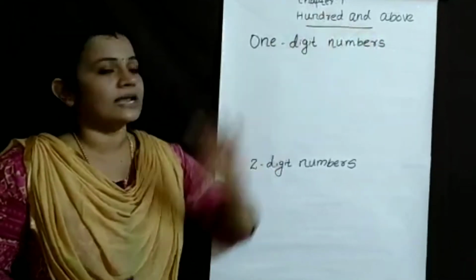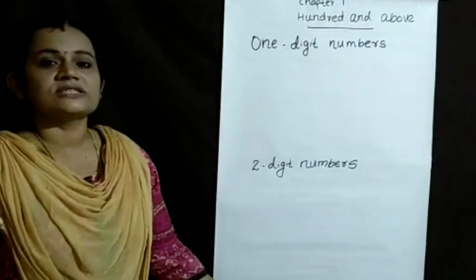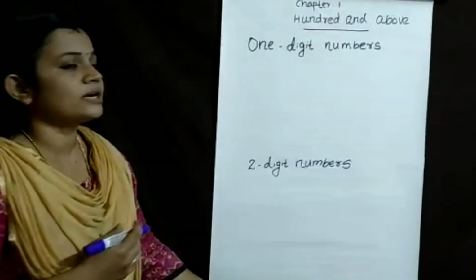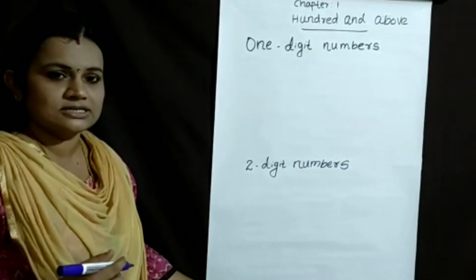Chapter 100 and above. First of all, we are discussing one-digit numbers. What are the one-digit numbers?